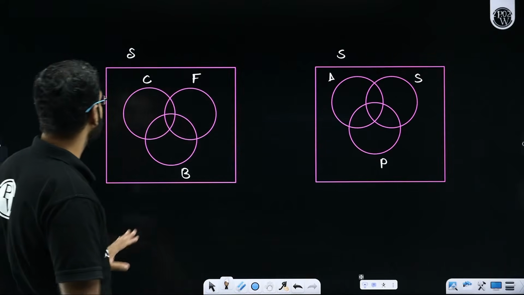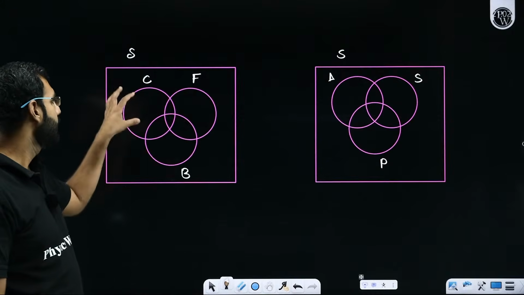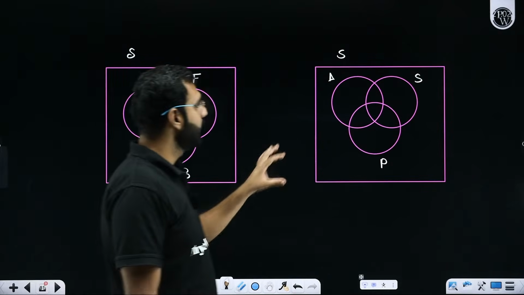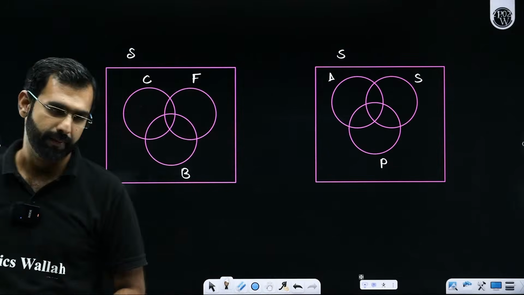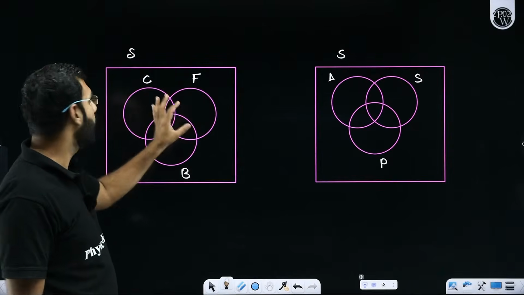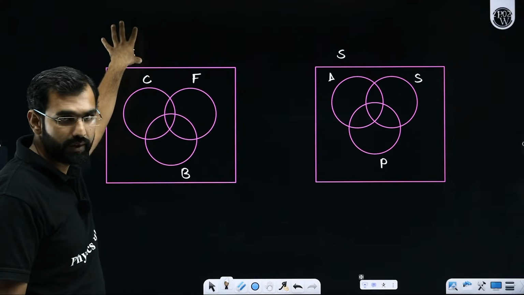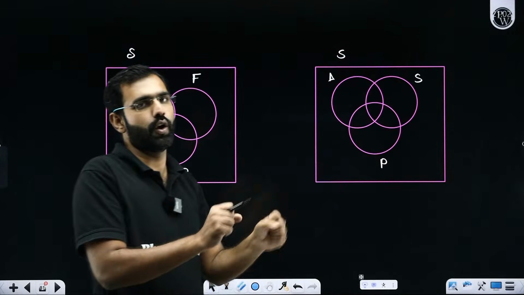But the best thing is that each of these sets will contain a fixed number of elements. Here also each of these sets will contain a fixed number of elements. But these sets are also formed from the same pool of students.